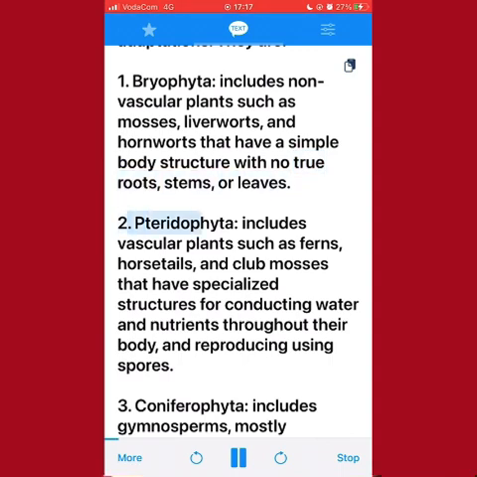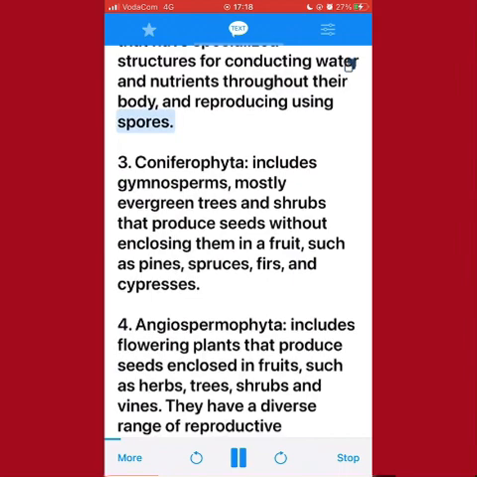2. Pteridophyta, includes vascular plants such as ferns, horsetails, and club mosses that have specialized structures for conducting water and nutrients throughout their body, and reproducing using spores. 3. Coniferophyta, includes gymnosperms, mostly evergreen trees and shrubs that produce seeds without enclosing them in a fruit, such as pines, spruces, firs, and cypresses.